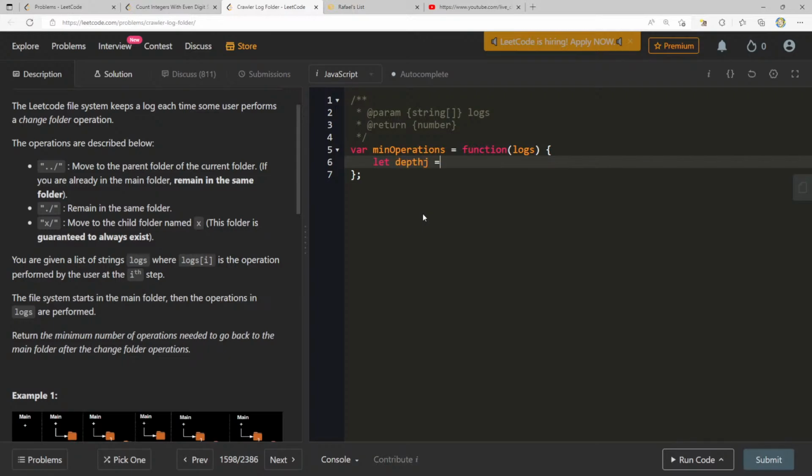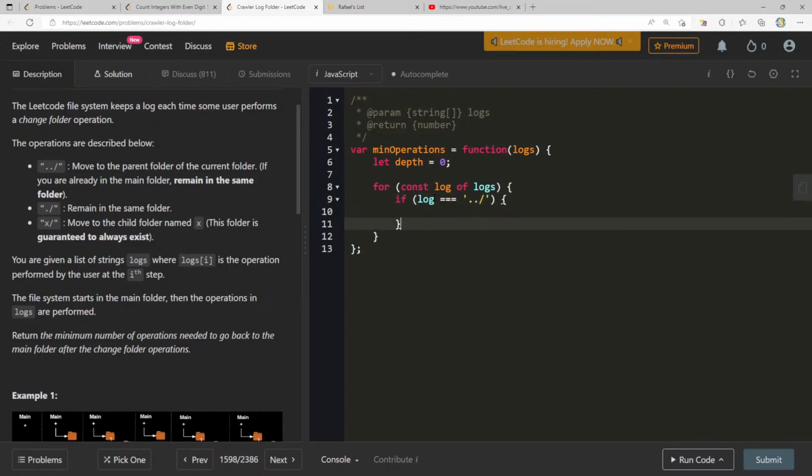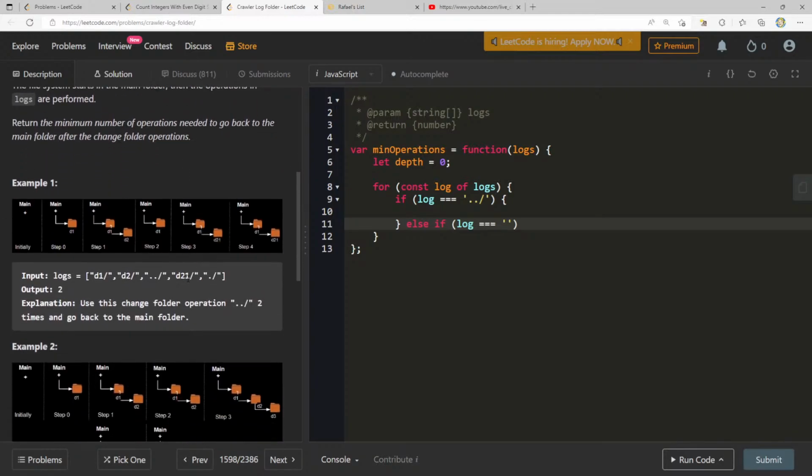Let's say our depth currently equals 0, for const log of logs. Right, when do I want to? For me, there's a couple of different cases here. So if log is equal to this, else if log is equal to X. Oh, but move to the child folder named X. This folder is guaranteed. How can I make sure that it's not remain in the same folder, move to child folder, and it's just going to be X? So I want it to be like any pattern like this.